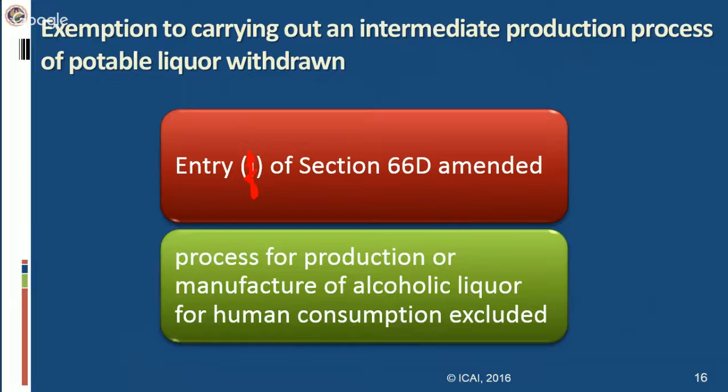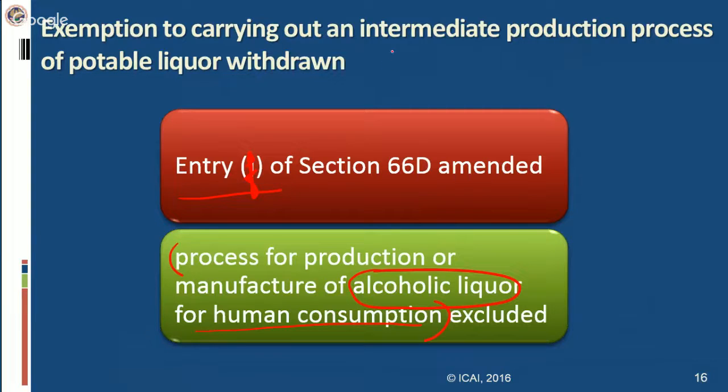Now, Finance Act 2015 has amended this particular entry, and it has excluded the process for production or manufacture of alcoholic liquor for human consumption. So any potable liquor will be excluded from this particular entry.